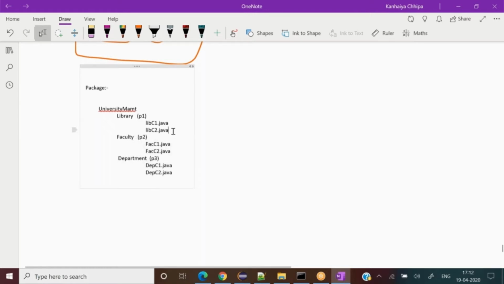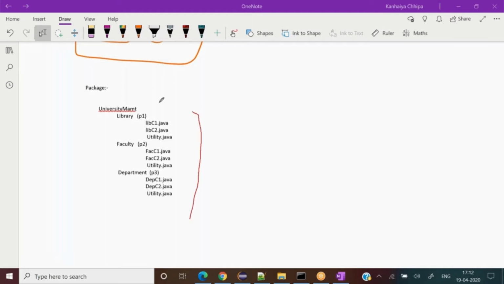What if I had not created packages and one of my class names is utility.java, and there might be a chance that utility.java exists over here also and here also. Then if I did not have a different package defined over here, how would my compiler know which utility.java I would like to use for my project?